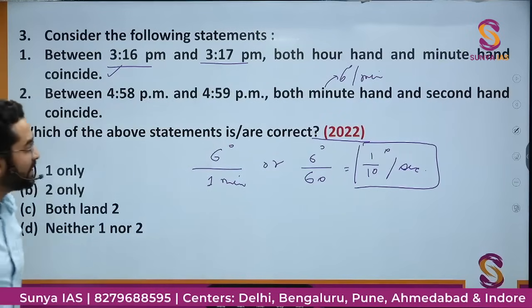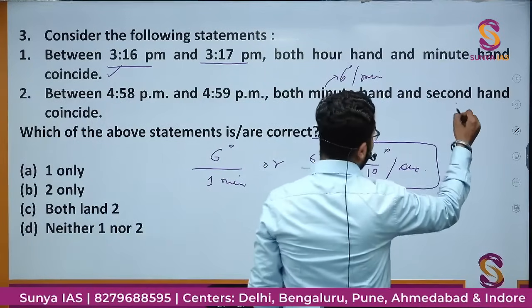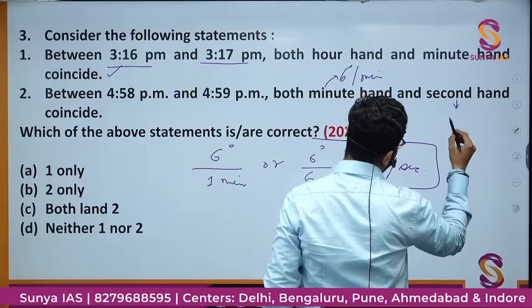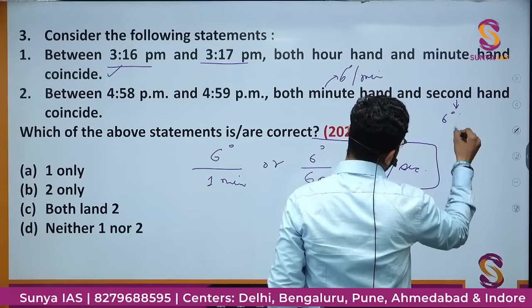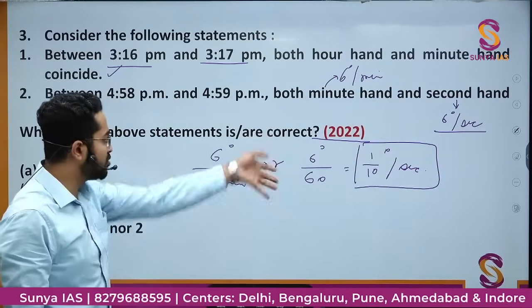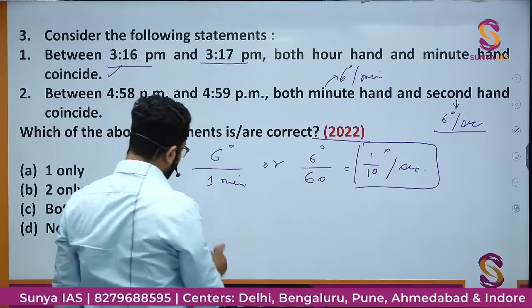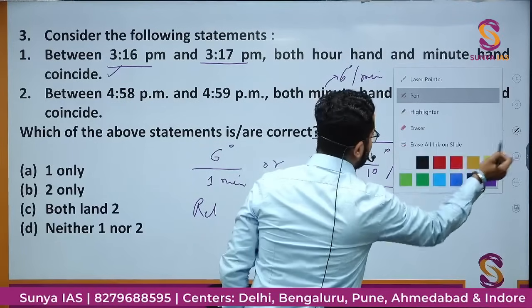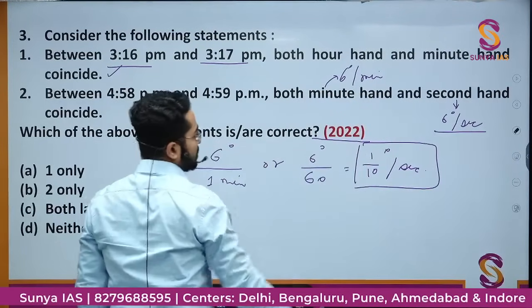And what is the speed of second hand? Second hand, 60 seconds में 360 degree or 6 degree per second. This is the speed of second hand, right? We have discussed all this. Then relative speed would be, that we'll calculate. Okay. Now if I'll just make the diagram again.